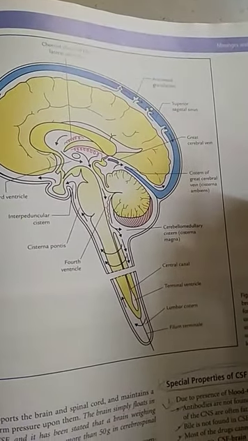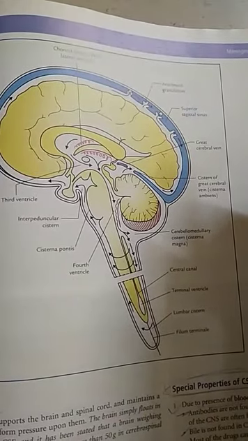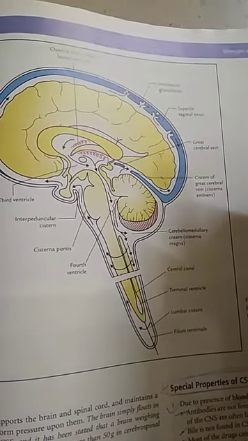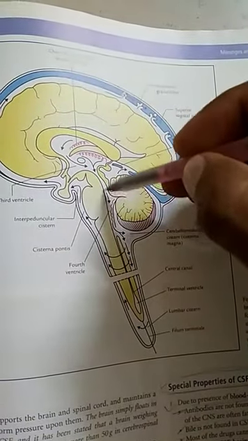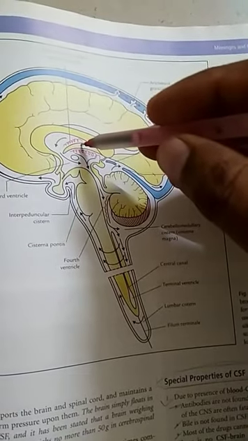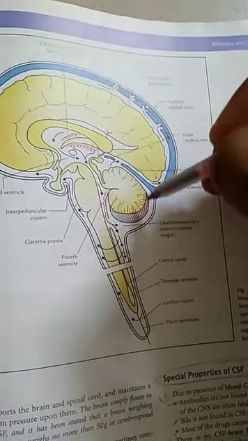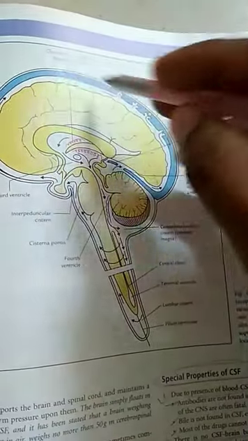In an adult, total volume of CSF is about 150 ml, out of which 30 ml CSF lies inside the ventricular system and remaining CSF lies inside the subarachnoid space.